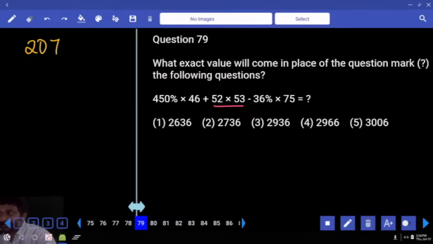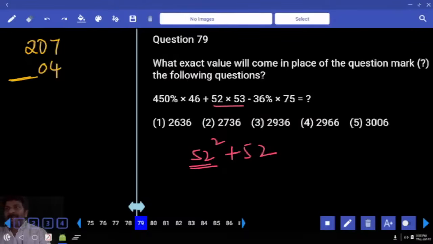52 into 53. Product of consecutive numbers. Small number square plus small number, or big number square minus big number. Small number square plus small number. 52 square. 52 is how much more than 50? 2. 2 square, 04. Last two digits are fixed. And to get the previous number, 2 is added to 25. It becomes 27. 52 square is over. Plus 52.